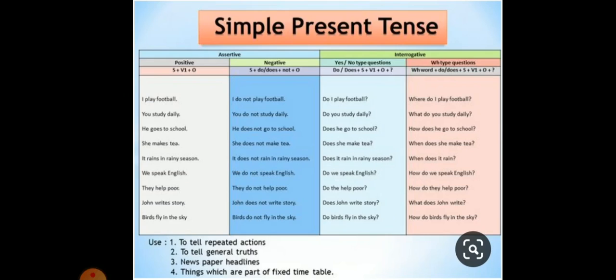It expresses universal truth. For example, the earth revolves around the sun. It expresses a situation, states truth at the time of speaking. For example, we visit the orphanage once a month.